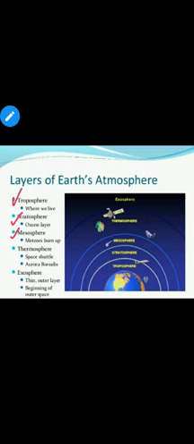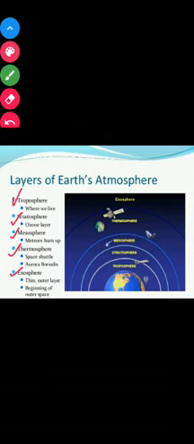Now we will discuss the next layer, which is called thermosphere. This is our 4th layer of atmosphere. Space shuttles especially move in this layer. Now, the last layer is called exosphere. Exosphere is the outermost layer of our atmosphere. Earth's atmosphere then becomes a part of space. It contains very little amount of air.